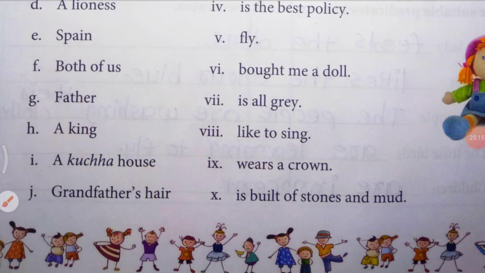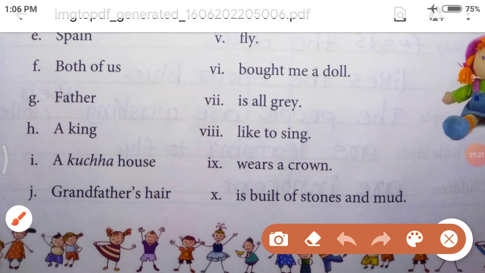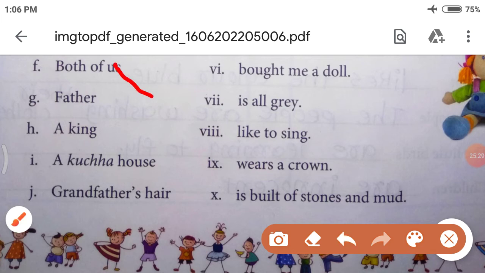Both of us. Now tell me, my dear students, which sentence can we connect? Yes, tell me. Both of us like to sing.